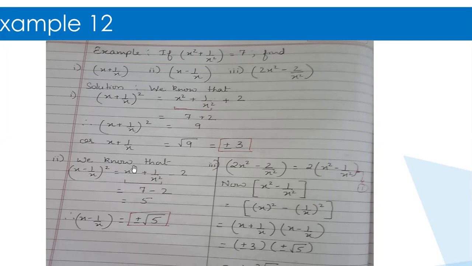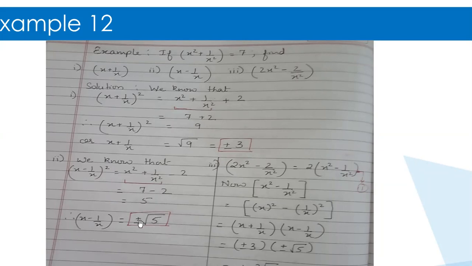Again, for this, I've been given the value, which is 7. I replaced this portion with 7 minus 2, so it is 5. Now again, this 5 is not the value of x minus 1 by x. It is the value of x minus 1 by x whole square. So I will remove this square and I'll put a square root. But I know that 5 is not a perfect square of any number.